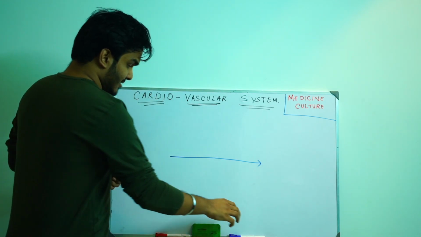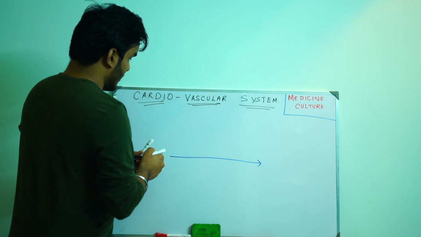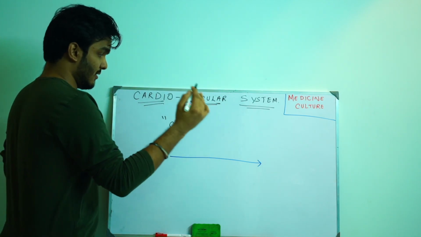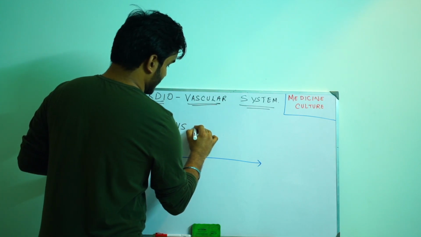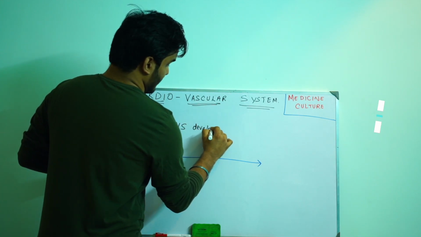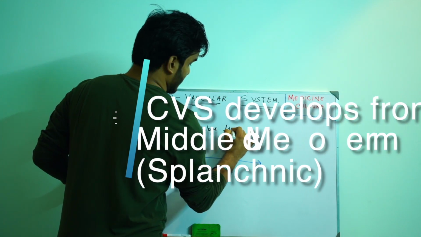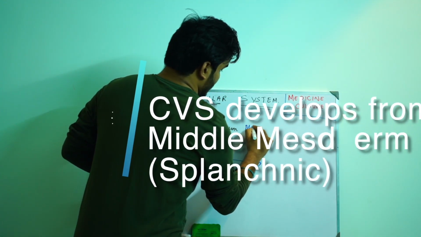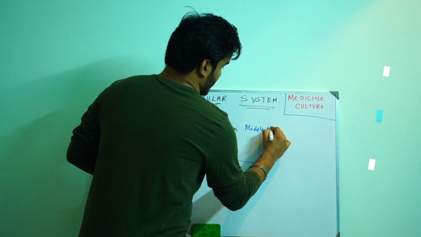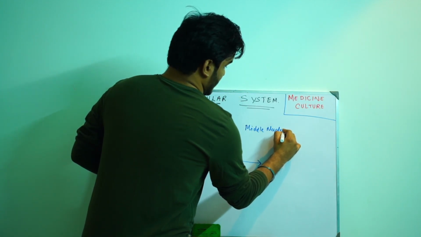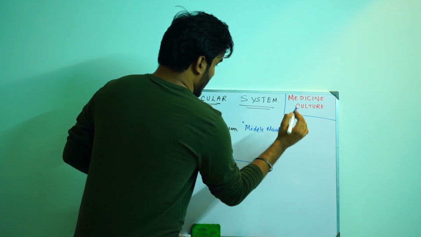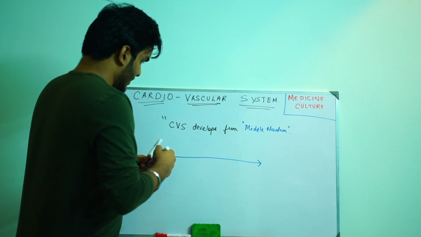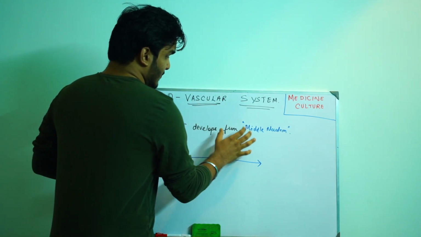So let's start from a term. It says that CVS, that is the cardiovascular system, develops from middle mesoderm. I request you all to write notes of whatever I am saying. Yes, CVS develops from middle mesoderm.